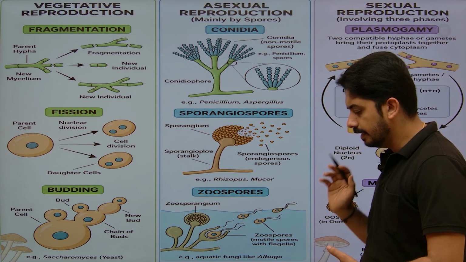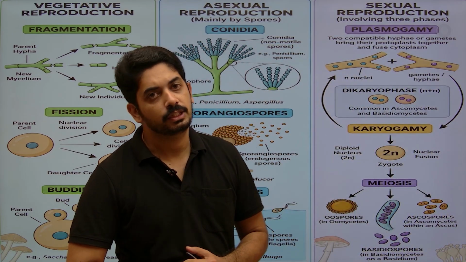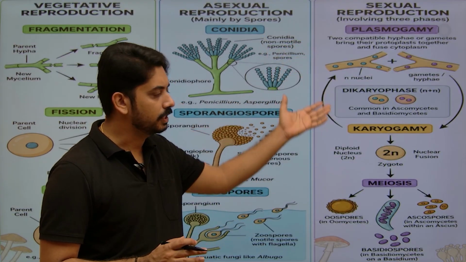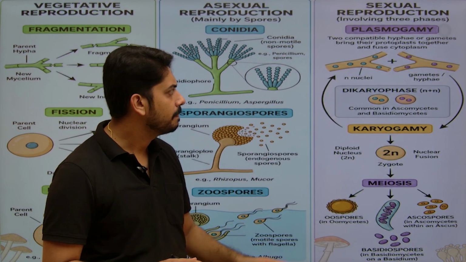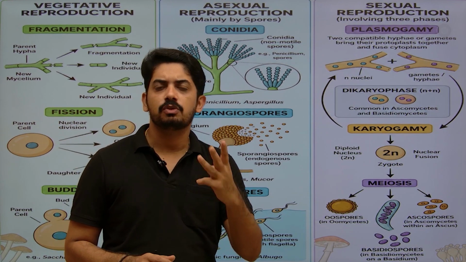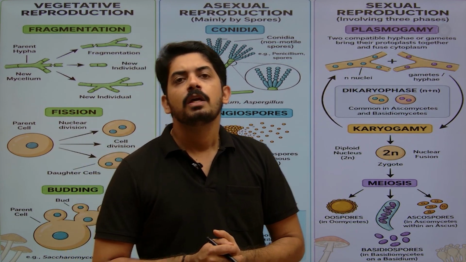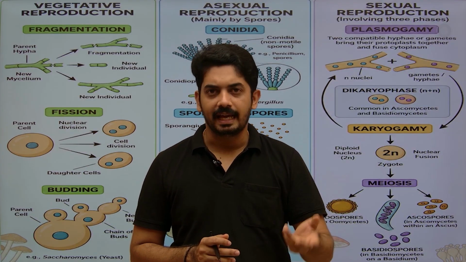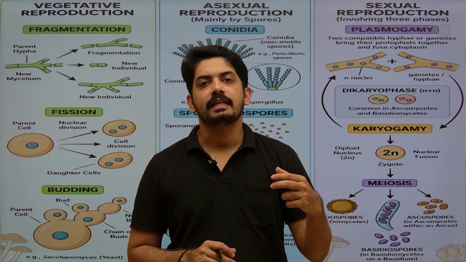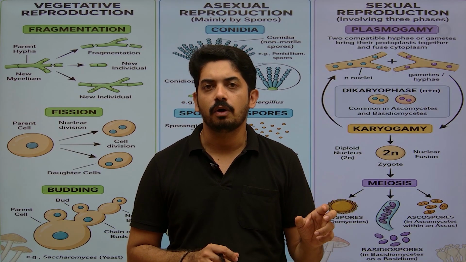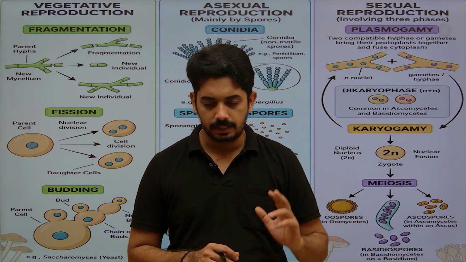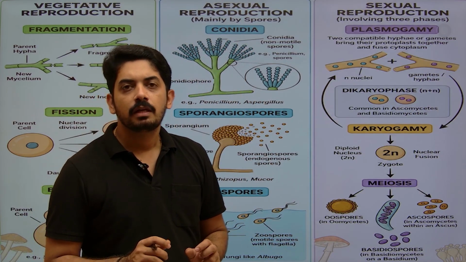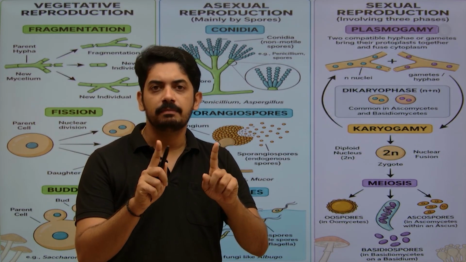So whatever is given here is related to the asexual mode of reproduction, and now I am going to discuss in detail the sexual mode of reproduction, how it takes place. Actually, three common steps are there. One is plasmogamy, followed by karyogamy, and when karyogamy takes place, a zygote is formed. The zygote undergoes meiosis. Now we will break down and understand clearly what plasmogamy is. Now there are two compatible hyphae.